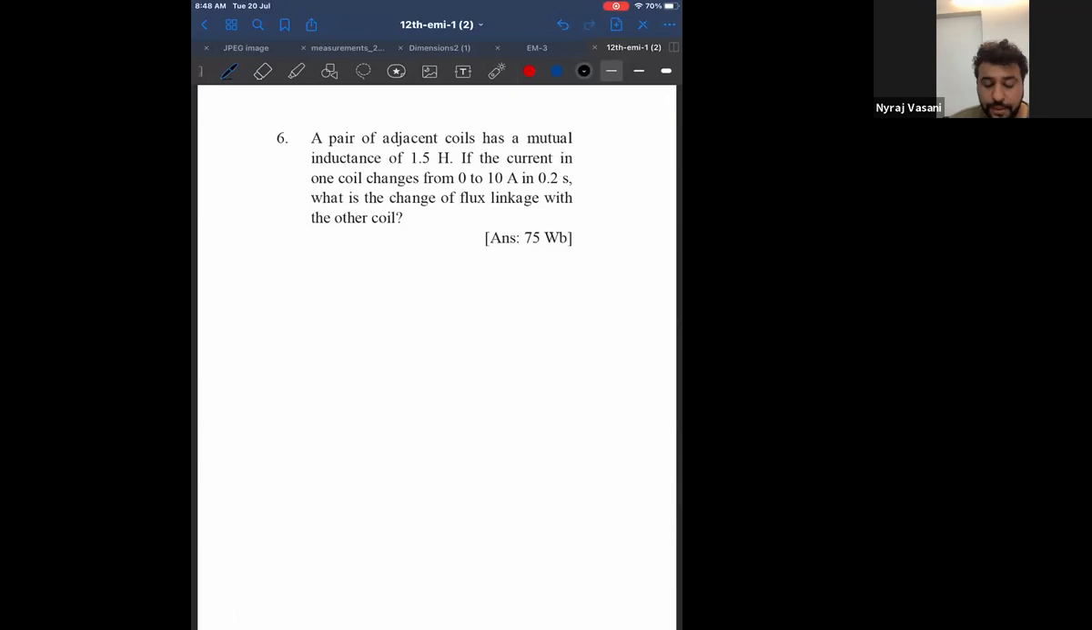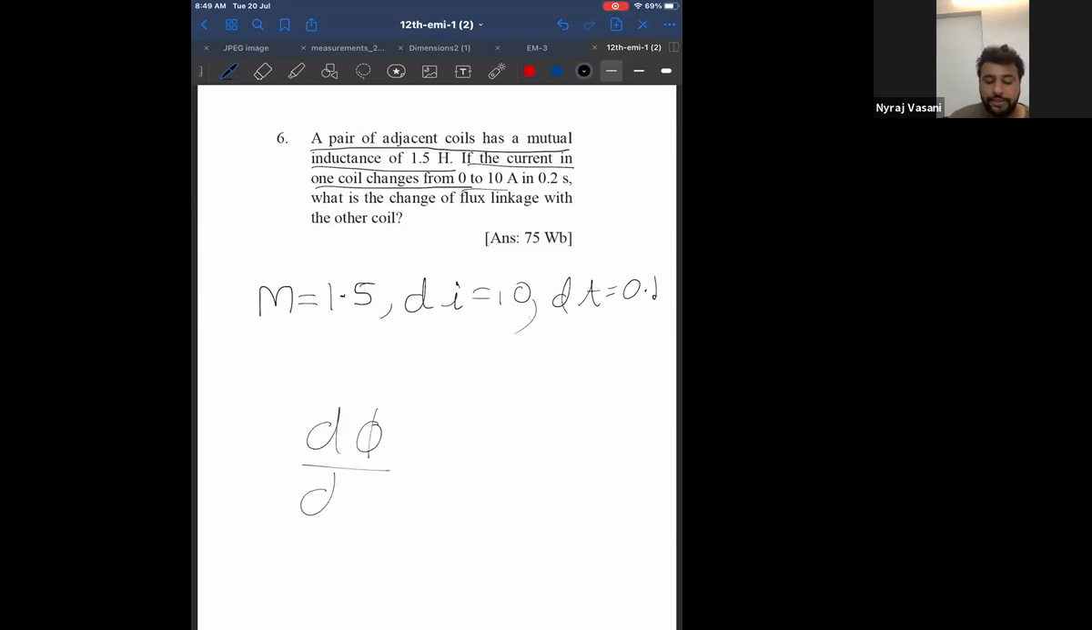Okay. A pair of adjacent coils has mutual inductance of 1.5 Henry. If the current in one coil changes from 0 to 10, that means change in current is 10, in time 0.2 seconds. What is the change in flux linkage with the coil? Please look at the screen. What is the change of flux linkage?